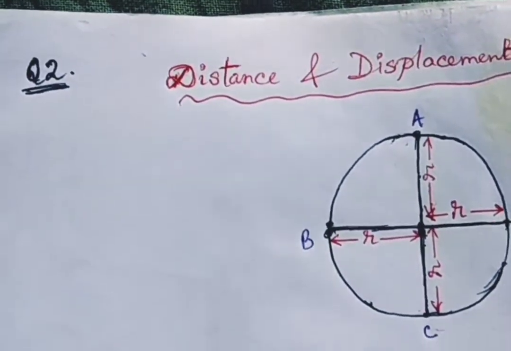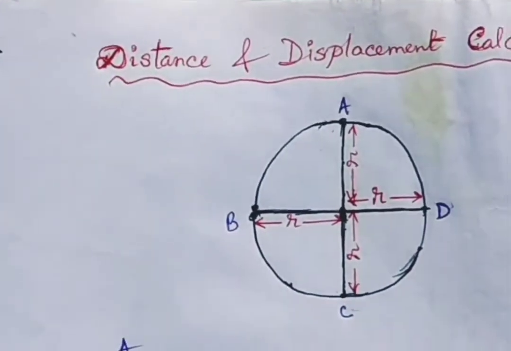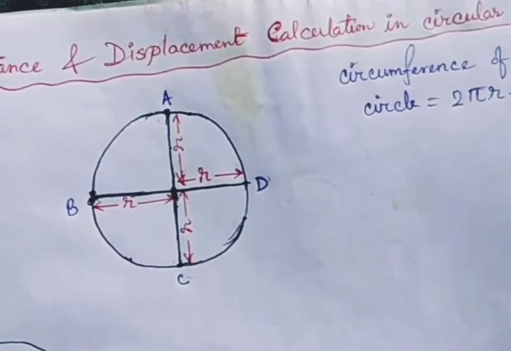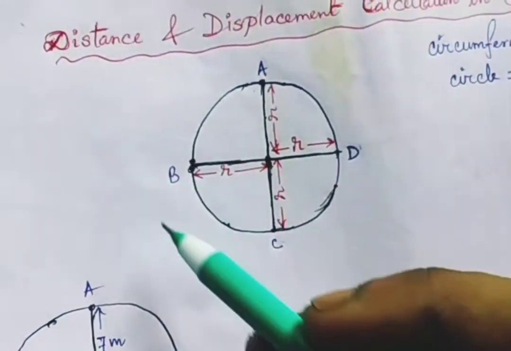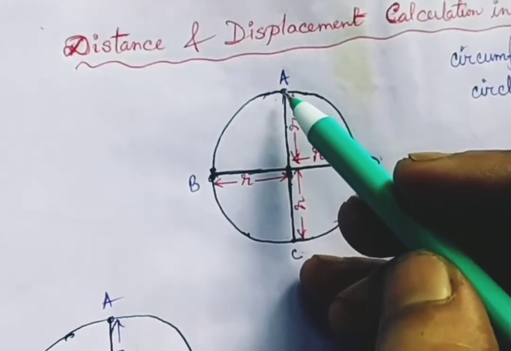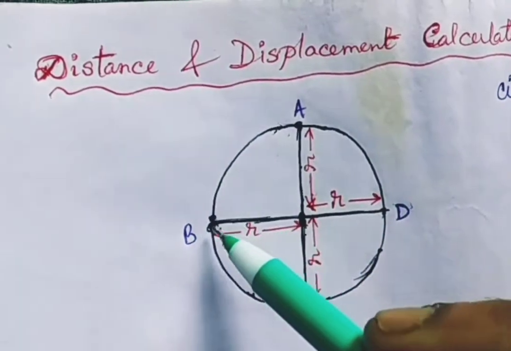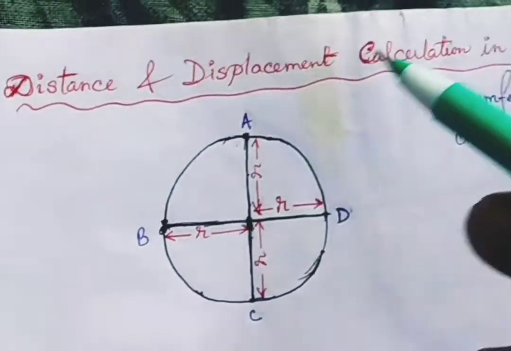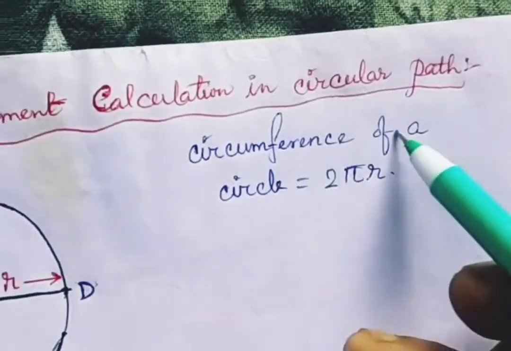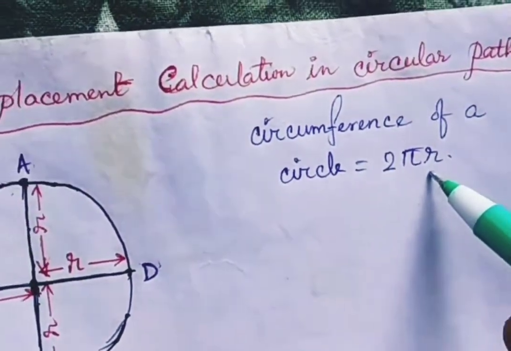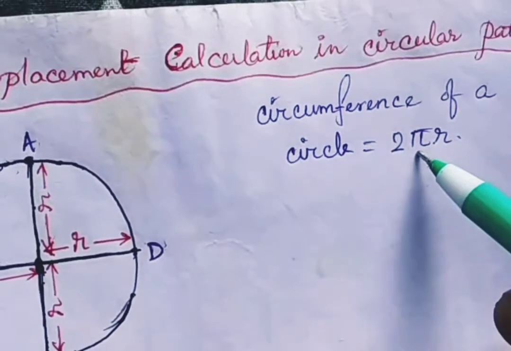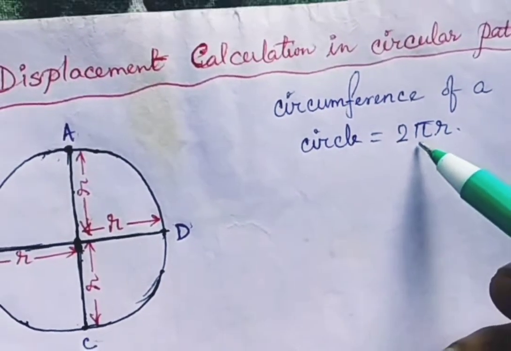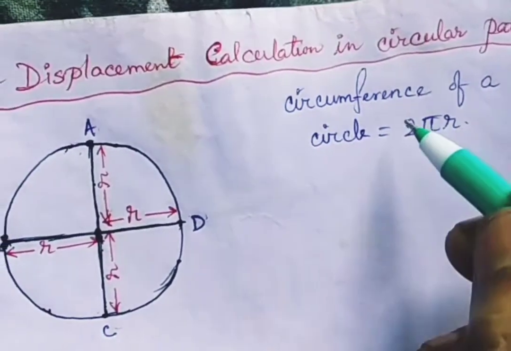Now in this video I will explain distance and displacement calculation for a circular path. The triangular path I already explained. Now the circular path means this is a circular track. Suppose a person starts running from point A and goes in this way along the circumference of the circle and comes back. What is the circumference formula? The circumference of a circle is 2 pi r. You know already, r is the radius, and the value of pi is 22/7, or you can say 3.14. So 2 pi r is the circumference of a circle.